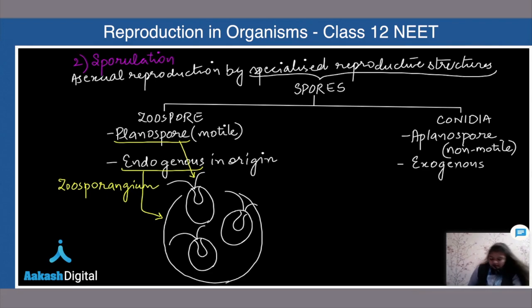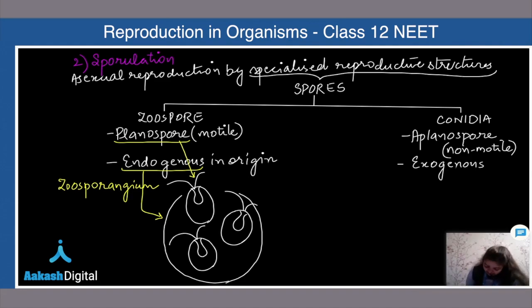Sporangium is singular, because these zoospores are formed inside a bag. We will be calling it endogenous in origin.